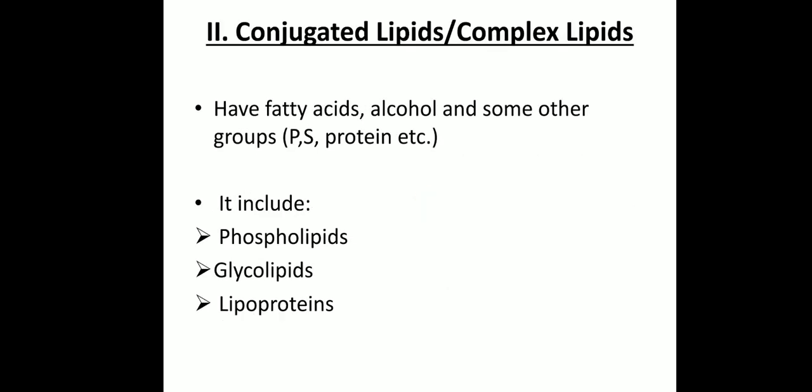And the next type of lipids, that is conjugated lipids or complex lipids. Simple lipids are over. The next is conjugated or complex lipids. So lipids having some groups in addition to fatty acids and alcohol are called complex lipids. These additional groups may be phosphorus, sulfur, or a protein, etc. Complex lipids include phospholipids, glycolipids, lipoproteins, etc.